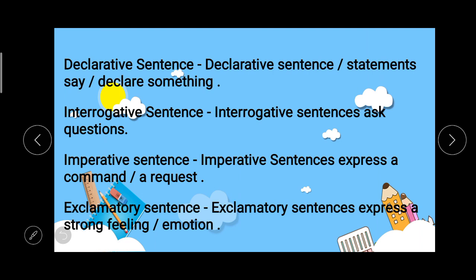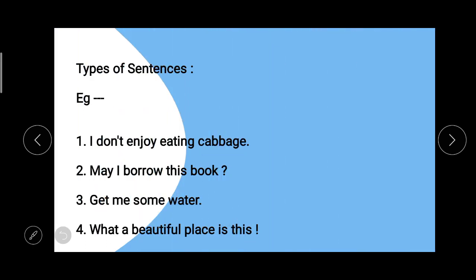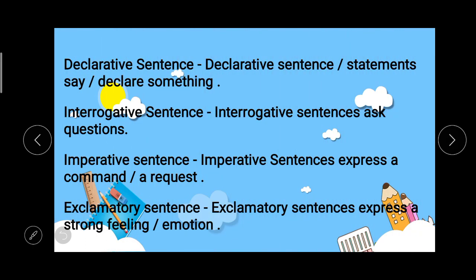So dear students, what are declarative sentences? Declarative sentences or statements say or declare something, like our example 1. Then comes interrogative sentences.